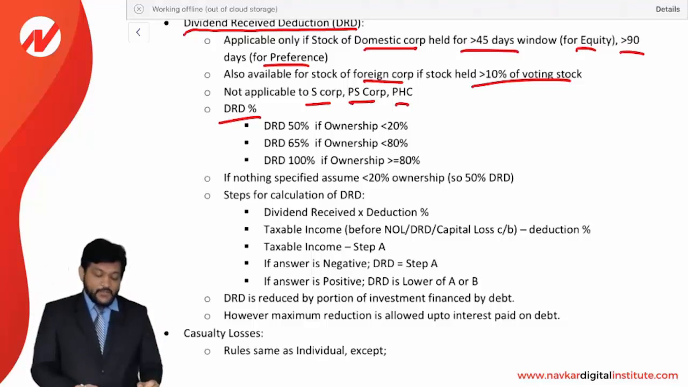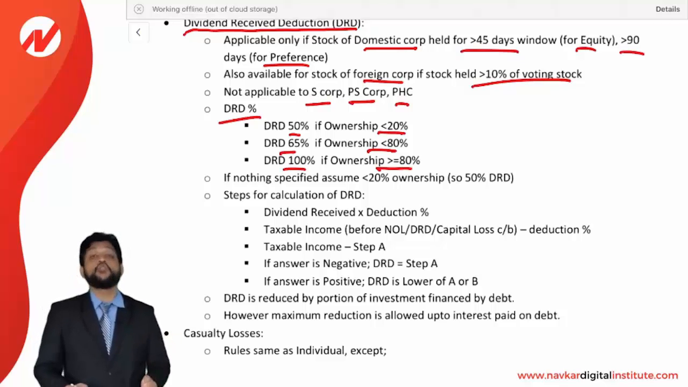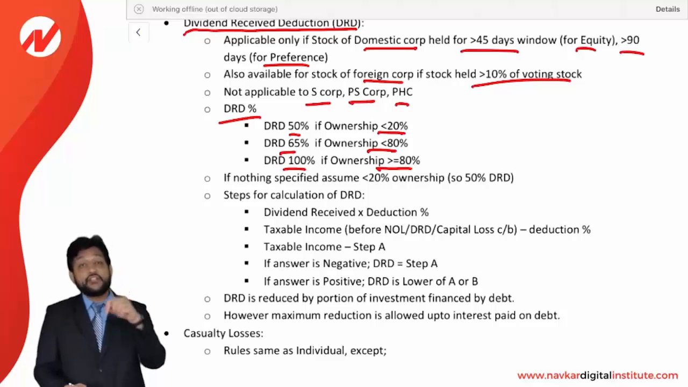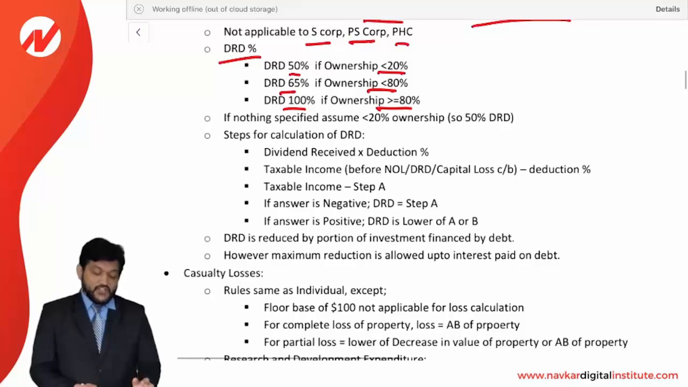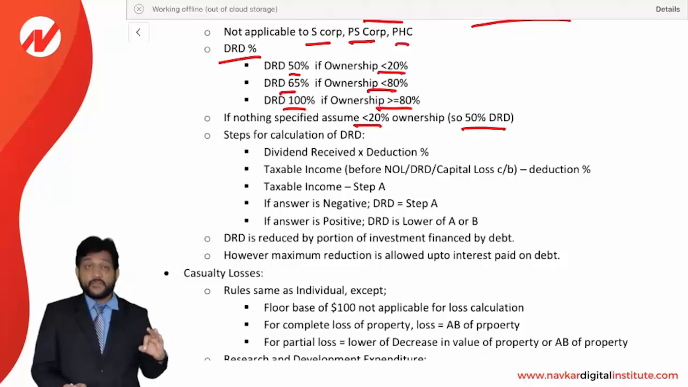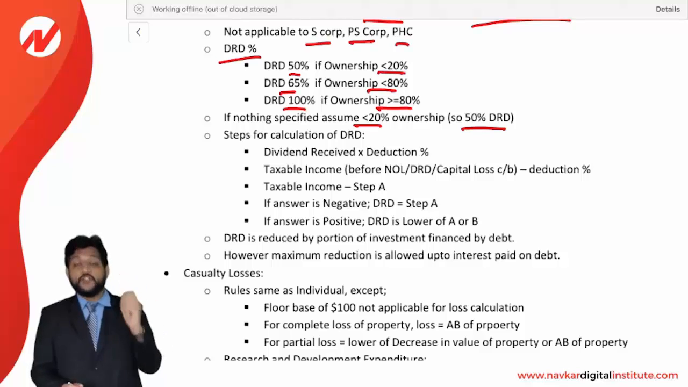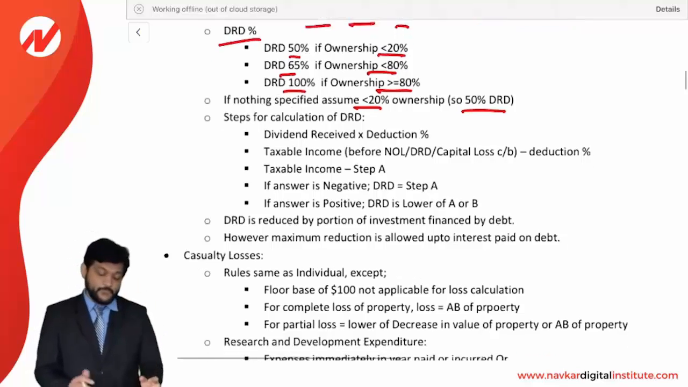DRD percentage is 50% if ownership is less than 20%, 65% if ownership is more than 20% but less than 80%, and 100% if ownership is greater than or equal to 80%. So depending on the ownership percentage, DRD will be allowed. If nothing is specified, then assume less than 20% ownership, so 50% DRD. Means if ownership percentage is not specified, you need to assume that ownership will be less than 20%. So accordingly, 50% DRD will be allowed.